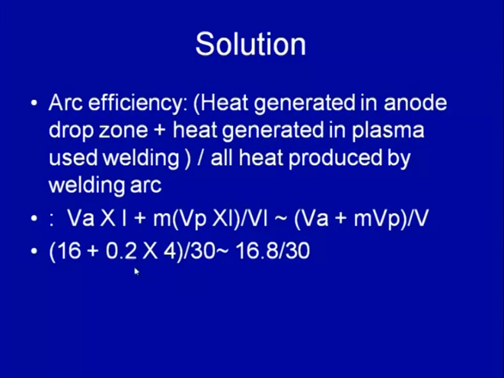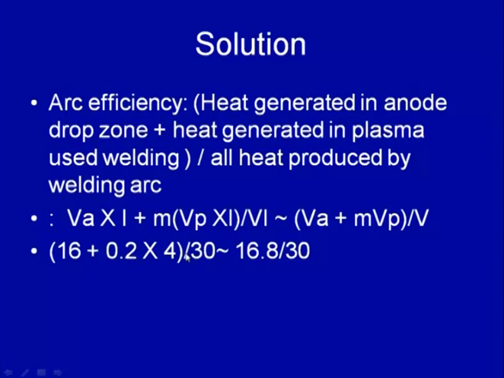On putting the values for these terms, the voltage drop in the anode drop zone is 16, plus say 20% of the heat generated in the plasma zone is used for melting the base material on the anode side.